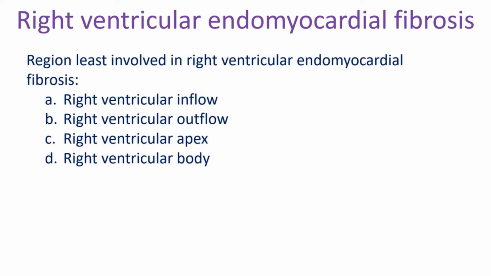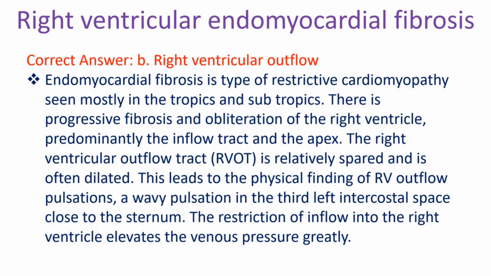Region least involved in right ventricular endomyocardial fibrosis. A. Right ventricular inflow. B. Right ventricular outflow. C. Right ventricular apex. D. Right ventricular body. Correct answer B. Right ventricular outflow. Endomyocardial fibrosis is a type of restrictive cardiomyopathy seen mostly in the tropics and subtropics. There is progressive fibrosis and obliteration of the right ventricle, predominantly the inflow and the apex. The right ventricular outflow tract is relatively spared and is often dilated.